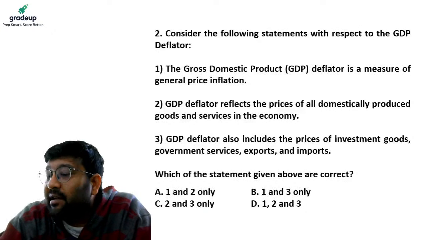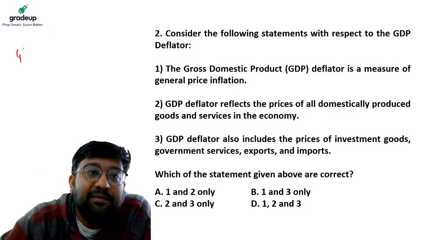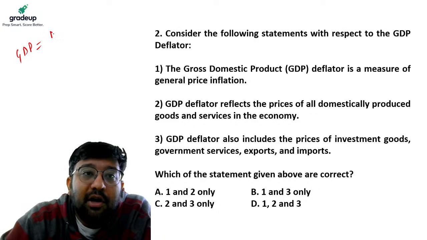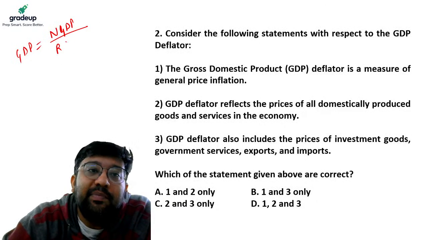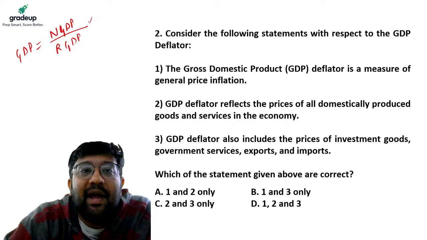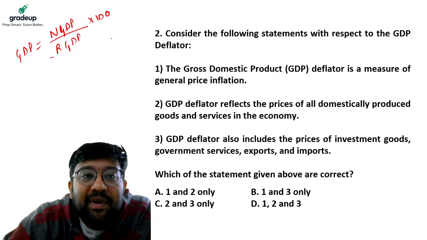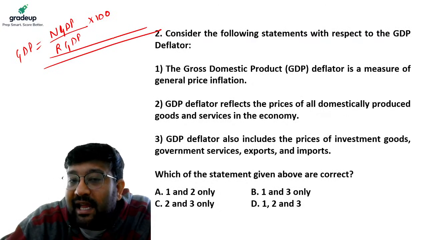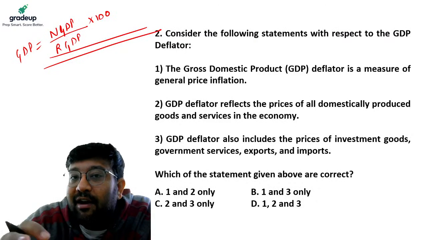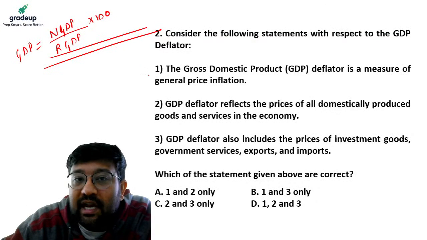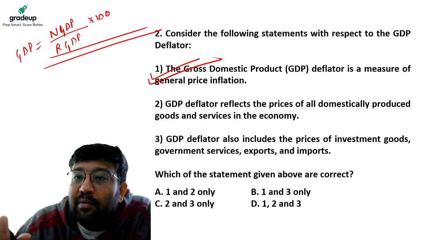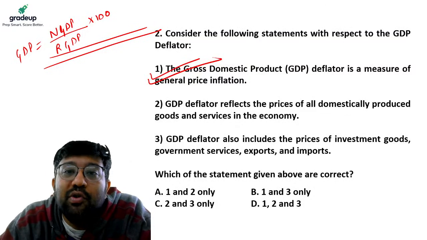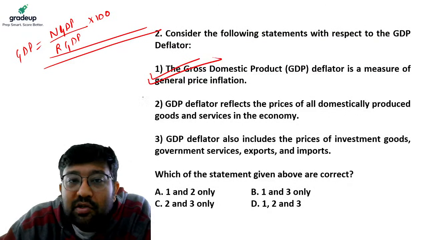What is GDP deflator? GDP deflator formula is nominal GDP, which is GDP at current price, divided by real GDP, which is GDP at constant price, into 100. Basically what it tells us is the general level of inflation in the economy. So this statement is right. And it reflects prices of all domestically produced goods and services. So this is right.